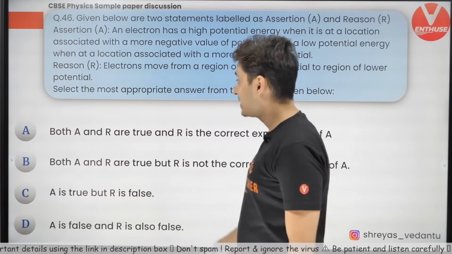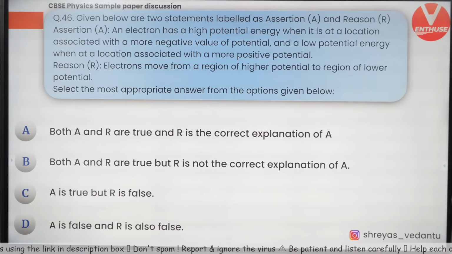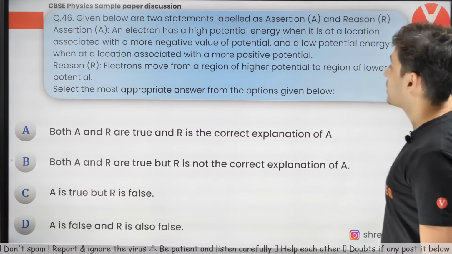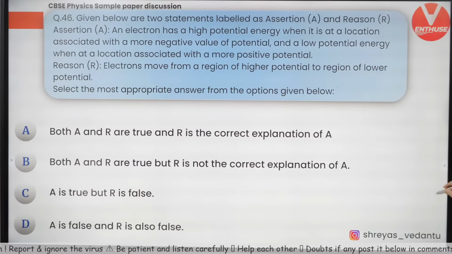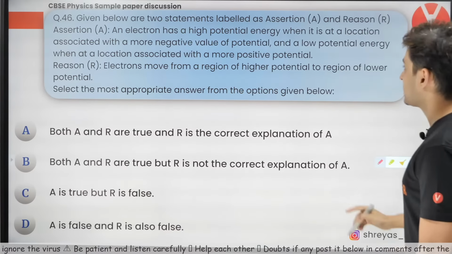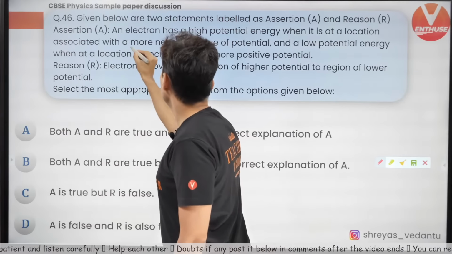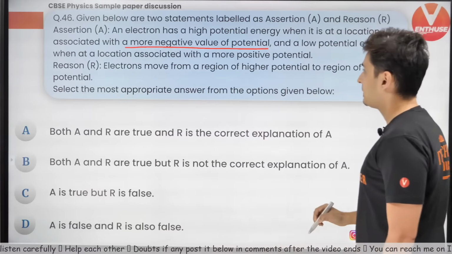Here we have the next question. An electron has a high potential energy when it is at a location with more negative value of potential and low potential energy when at a location of more positive potential. Oh, this is tricky. So see, when it is at a location associated with more negative value of potential.